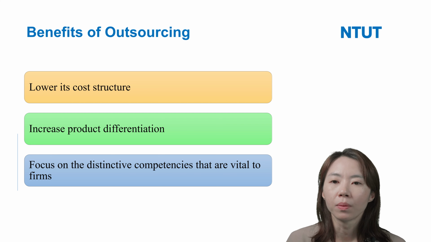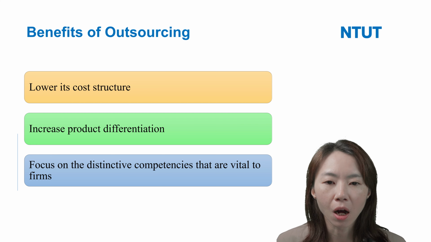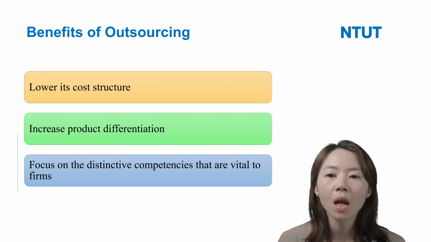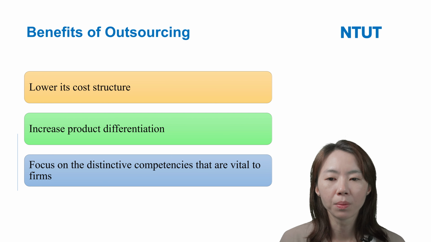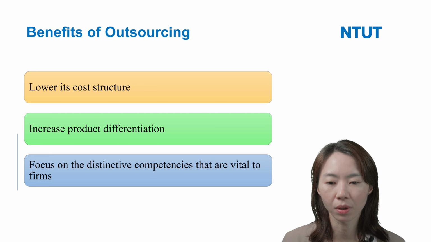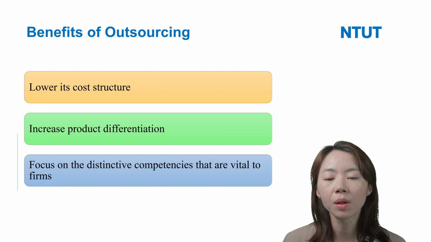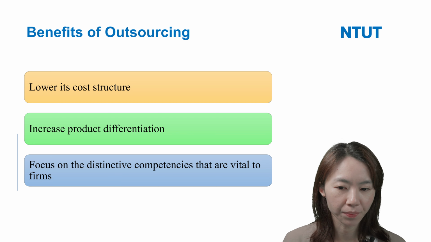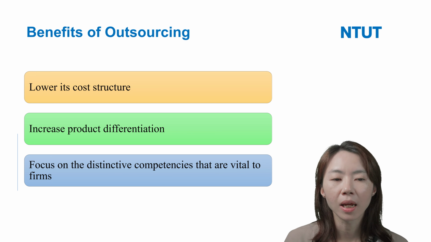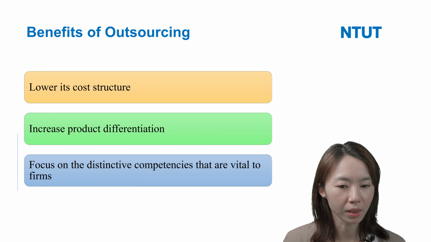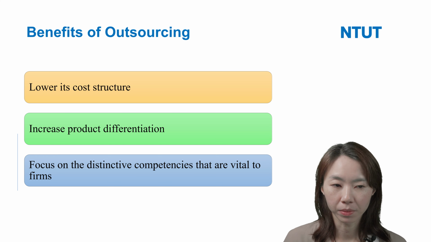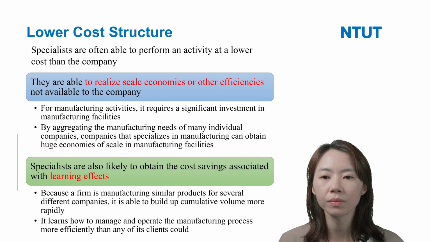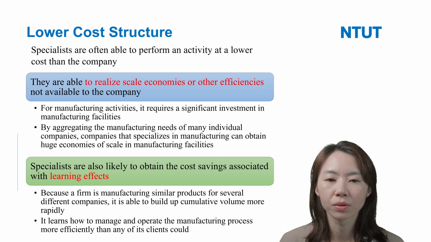So here we talk about the benefit of outsourcing. First, it can lower the focal firm's cost structure. Second, it can increase product differentiation. And third, it lets the focal firms focus on the distinctive competences that are critical to the firm. So, lower the cost structure.